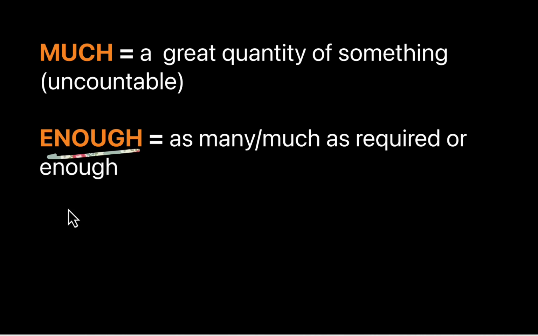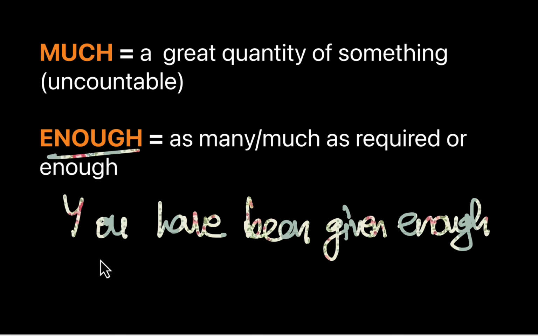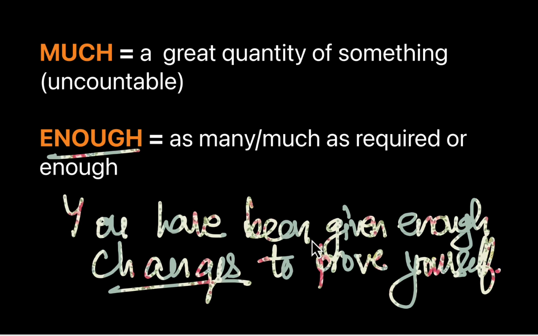Example number 1: You have been given enough chances to prove yourself. You have been given enough what? Chances. It's a plural noun, right? And these chances are enough, as many as required, sufficient to prove yourself. So here it is used with a countable noun.